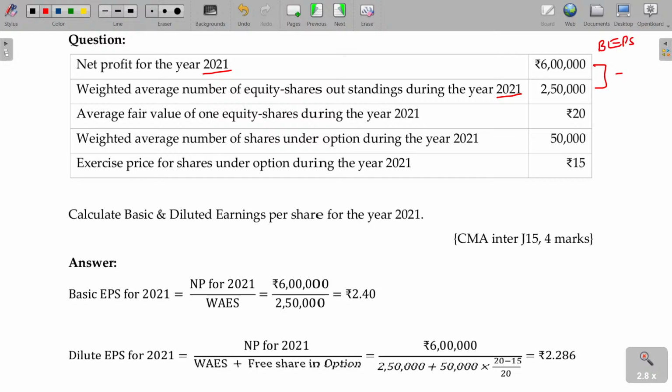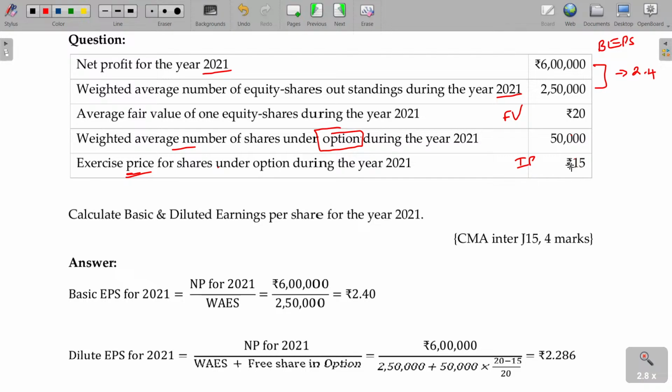How much is that? 2 rupees 40 paise. Average fair value of one equity share, the market value, is 20. Weighted average number of shares under option: 50,000 shares are supposed to be issued in option. While using the option, buyers are paying only 15 rupees. The exercise price for shares under option, the issue price, is 15. A 20 rupee share issued for 15 means the difference of 5 rupees is considered as the bonus component. So in this case, how can we add?